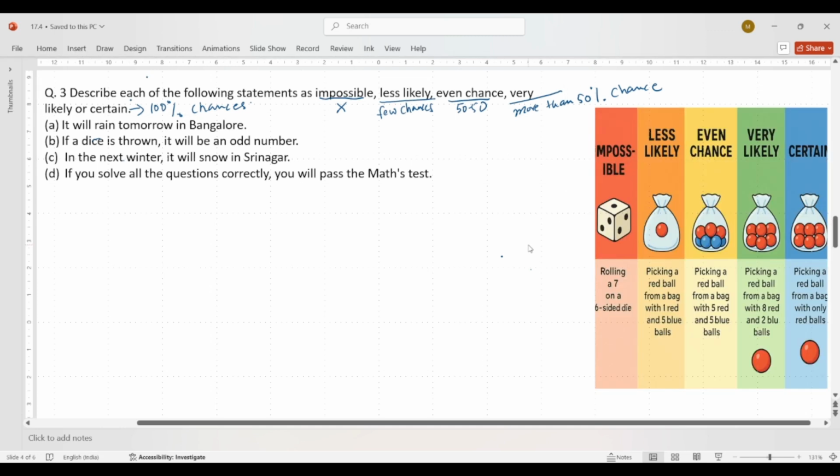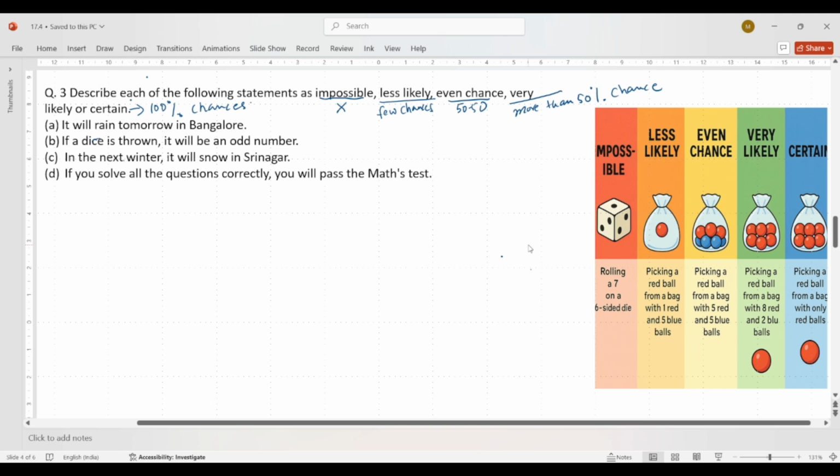So if you check this chart, impossible means that it cannot happen. If you are rolling a dice and you are expecting the number 7, that cannot happen because a dice can have only up to 6 numbers. Second, less likely means picking a red ball from a bag with 1 red and 5 blue balls. Inside the bag there is only 1 red ball and the others are blue, so there is less chance that you can pick that red ball.